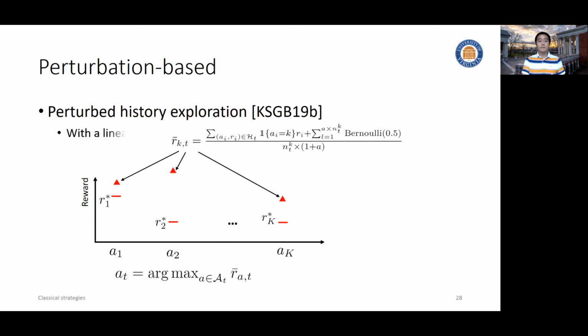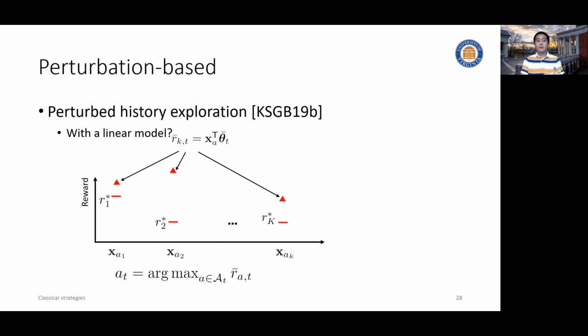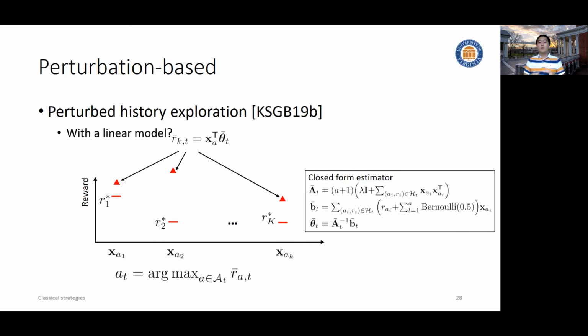Yes, we can. Basically, we do the same thing and introduce pseudo reward into the history of parameter estimation. For example, for the linear contextual bandits, we're doing ridge regression. So while we are performing ridge regression, we directly introduce the pseudo reward into the history. So we'll have this perturbed version of the parameter estimation. We use it to directly estimate the reward and take the action that has the highest reward computed in this way.